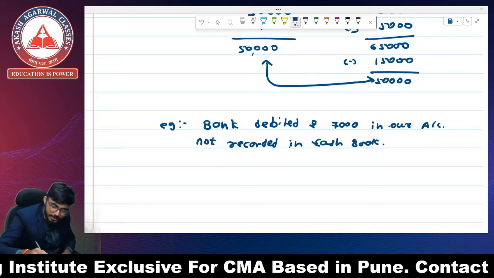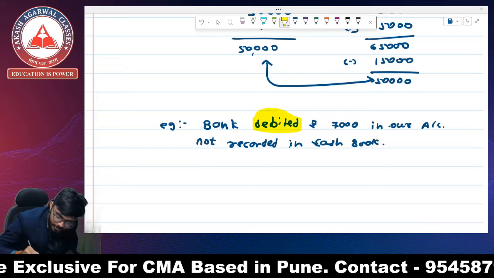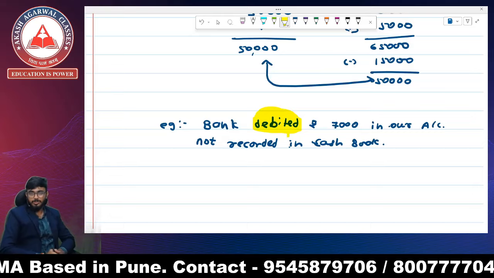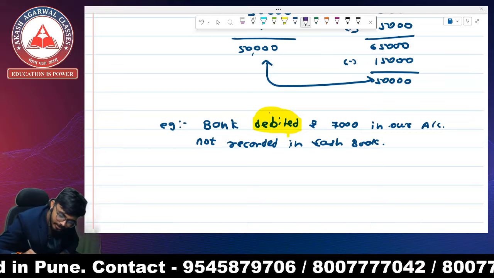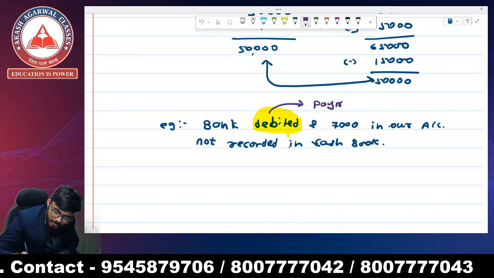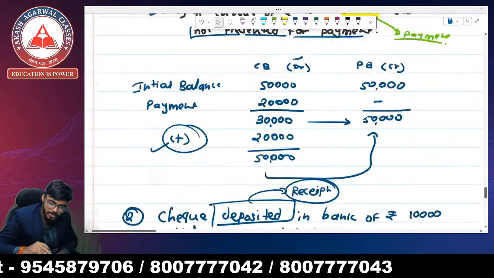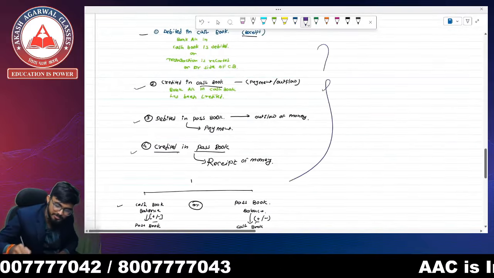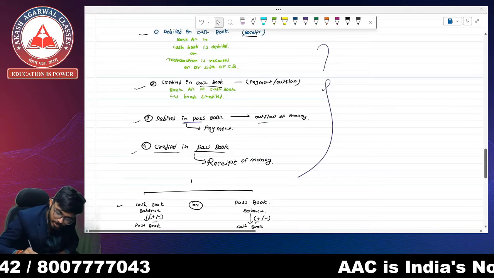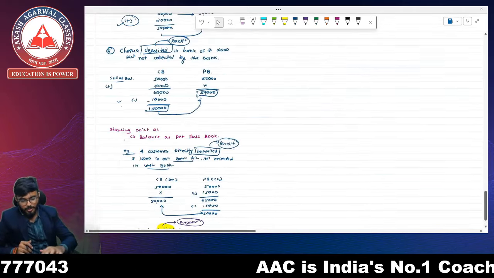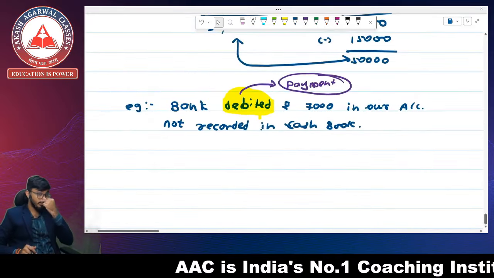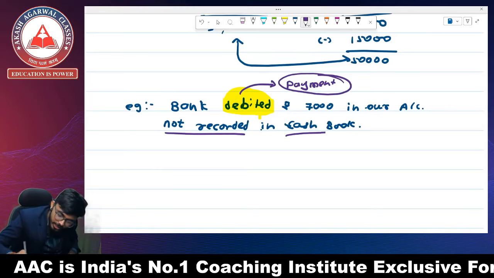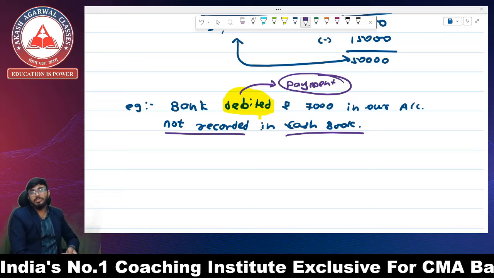Whenever we say that the bank has debited the amount, it means there is a payment. I told you all these things are going to help you to solve the questions. Whenever there is a debit in the passbook, it means outflow of money. So there is a payment from our bank statement, but we did not record this transaction in the cash book. So we have to record this transaction.